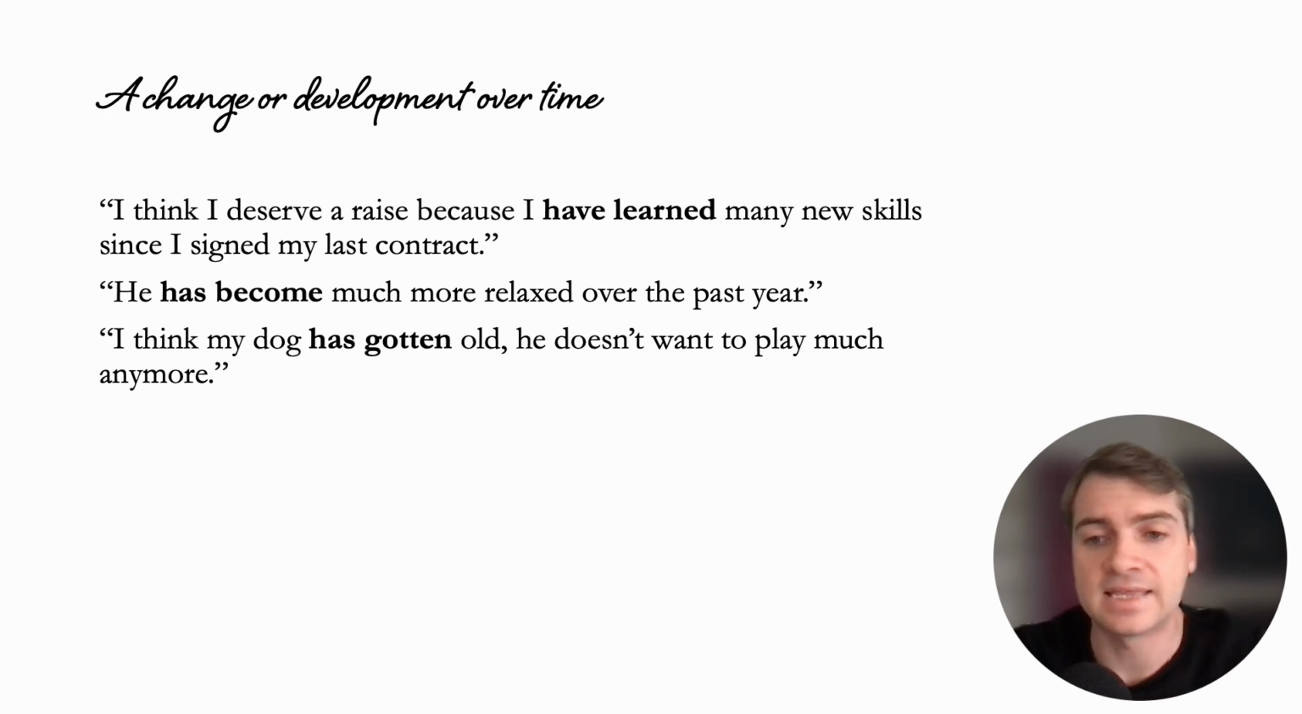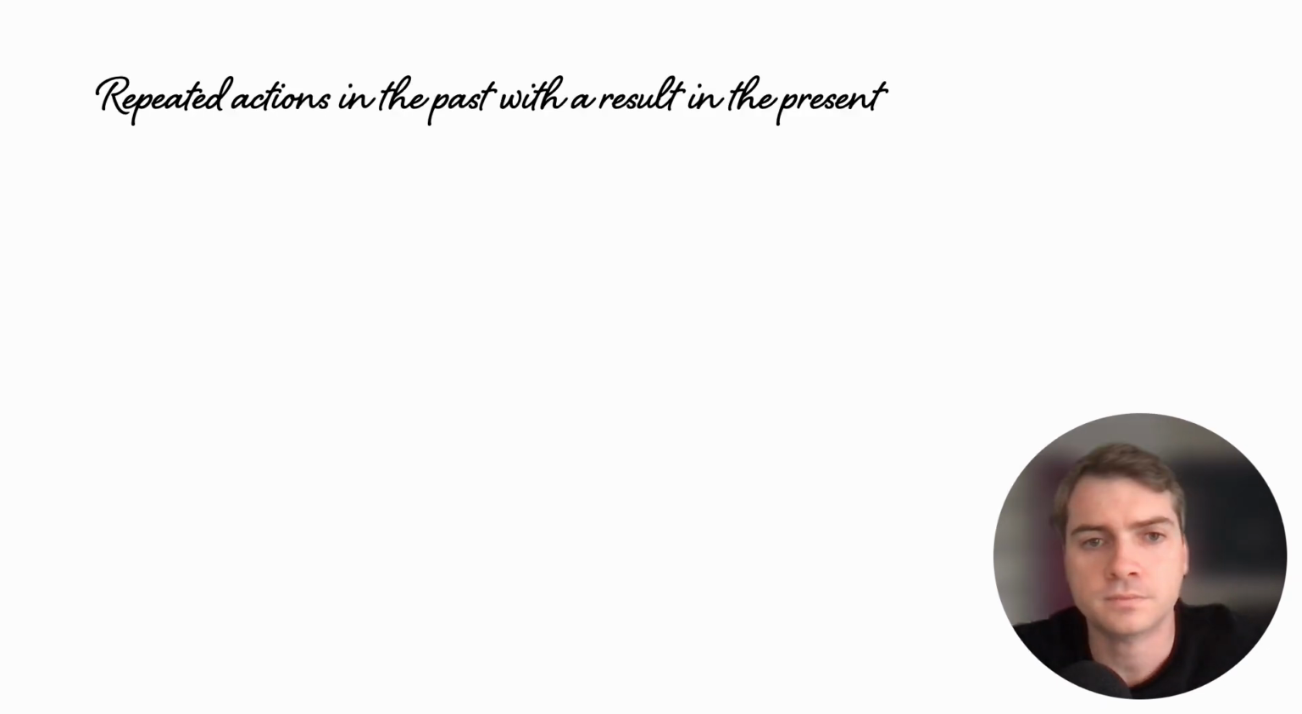So you say, I think my dog has gotten old, and you think it has happened gradually over time. It's relevant now because now he doesn't want to play much anymore. Now is when we're noticing his aging, right? But the aging has happened over time.